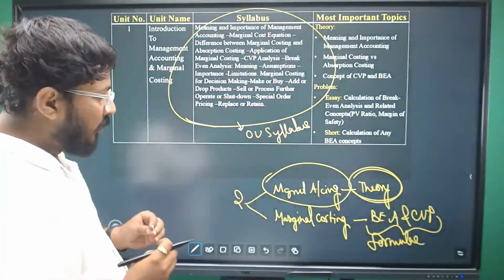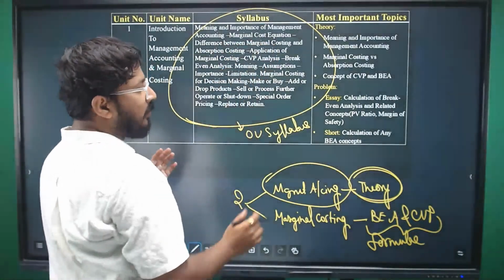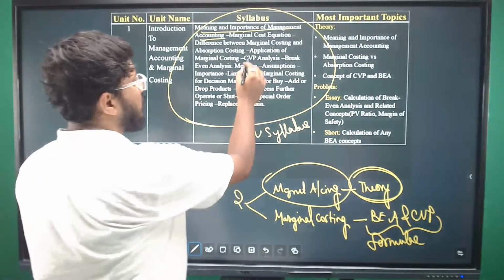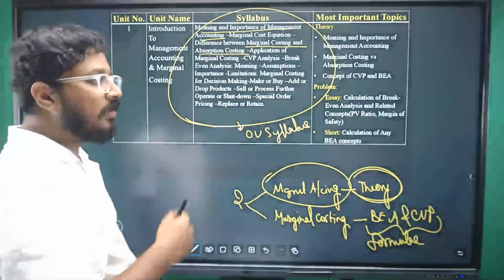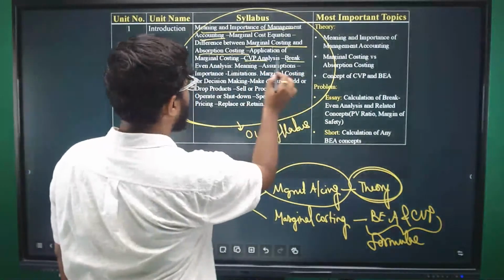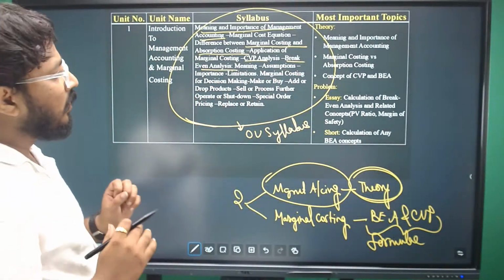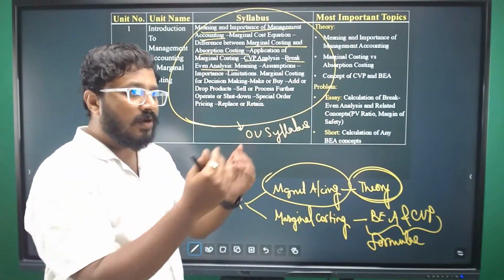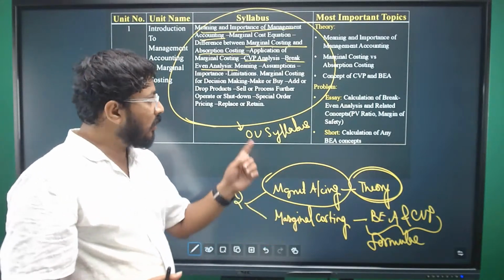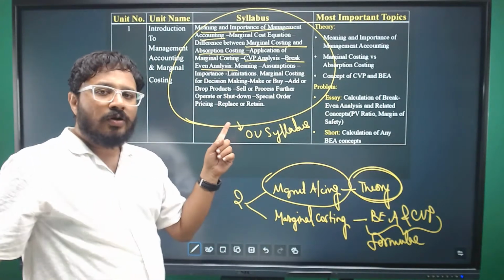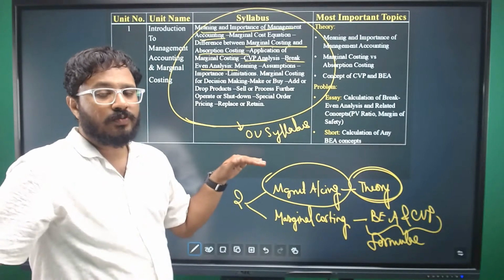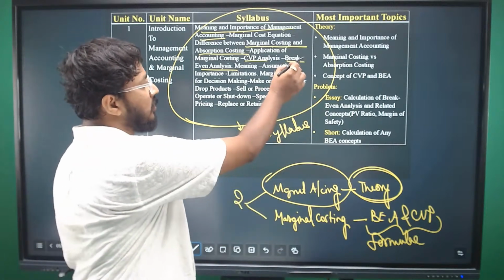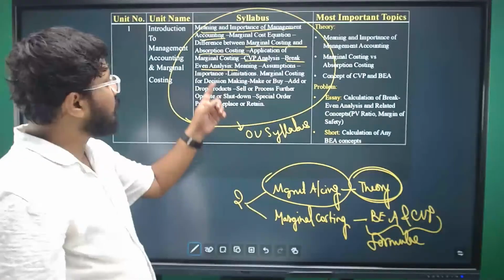As I was mentioning, in management accounting, meaning and importance of management accounting is one important area. You will have questions based on marginal costing versus absorption costing, and questions based on CVP analysis and break-even analysis. You'll also have various decision-making scenarios like make or buy, buy or rent, operate or shut down. A theory question might come, but there are not many problems based on these applications of marginal costing. Mostly the problems are asked based on CVP analysis and break-even analysis.